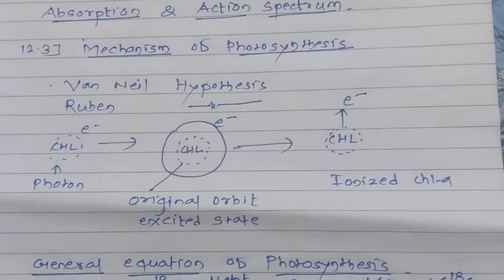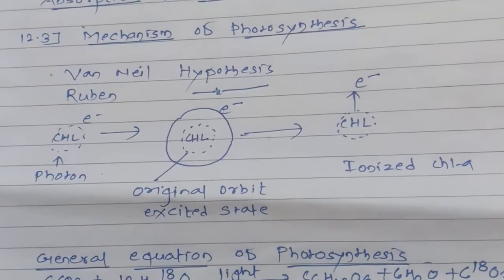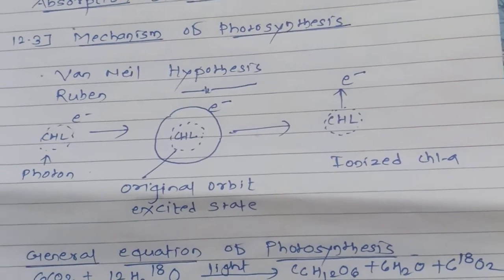After that, the mechanism of photosynthesis, we are going to see how the process of photosynthesis takes place. Here there are different scientists like Van Niel, Ruben, and next one Hill.